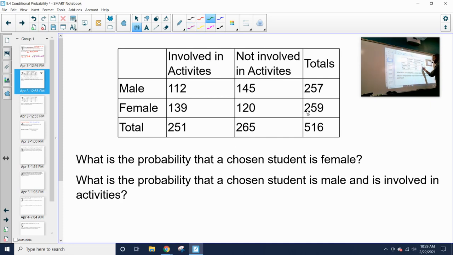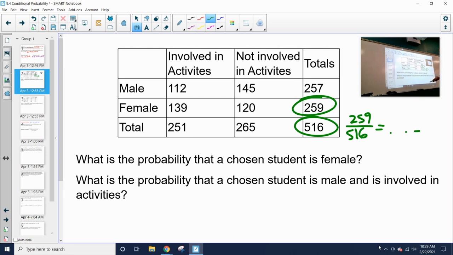Well, all I have to look at is, okay, how many female students are there in total out of how many total students? So it would be 259 divided by 516, and this would be my probability of getting a random female student, whatever that number is. You can put it again in the calculator if you want.